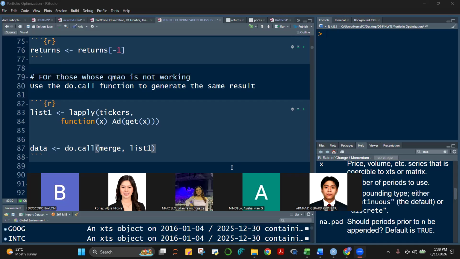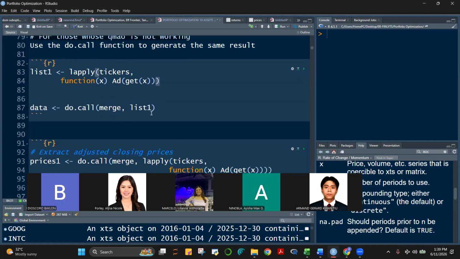Adjusted prices. Yes. So you're getting the adjusted prices, class. Why? This is coming from your object list one. And what's list one, class? We performed lapply, so it will generate a list. What will be performed? The function X. What's the function X? Adjusted, get X. What is your X here, class? Your tickers. So it will get the adjusted prices and then create a list out of that. So we generated that a while ago, this list one.